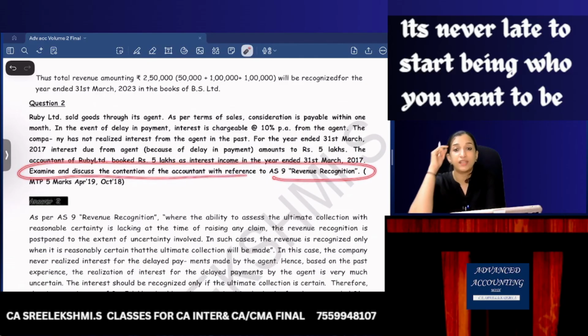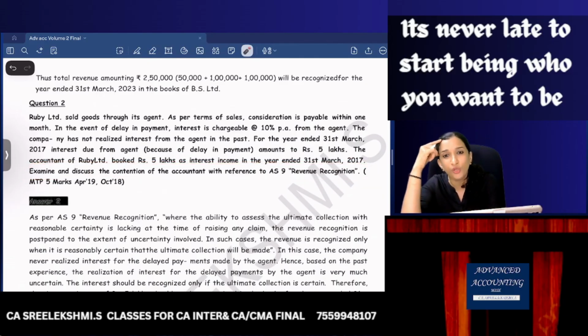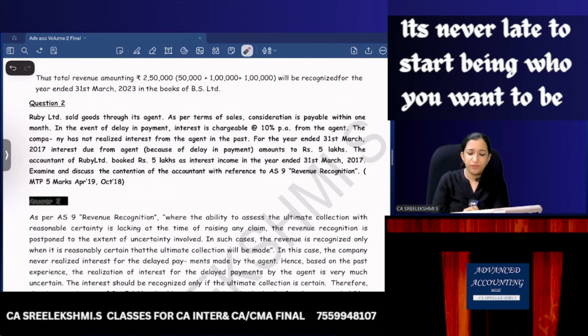Examine and discuss the contention of the accountant. See, when do you recognize revenue? Generally, when the ultimate collection is reasonably certain. When there is significant uncertainty in the collection, revenue should not be recognized. Here it is given that the company has not realized any interest from the agent in the past, which means there is significant uncertainty in the collection.